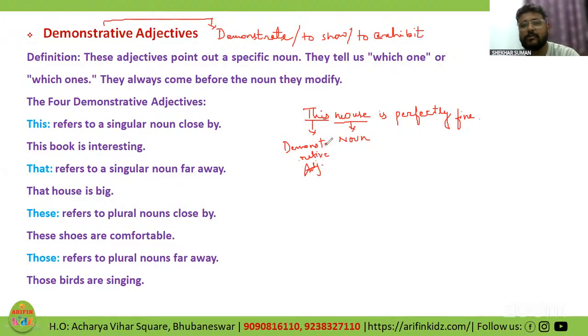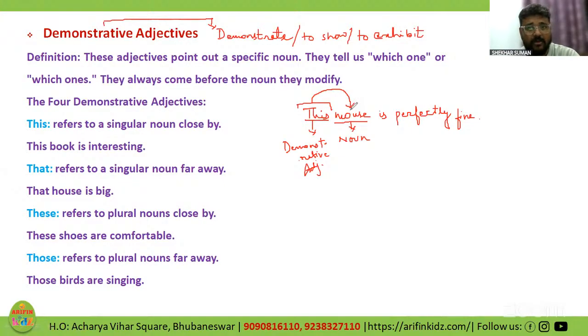Remember, children, all the time, demonstrative adjectives would always be followed by a noun. Okay?